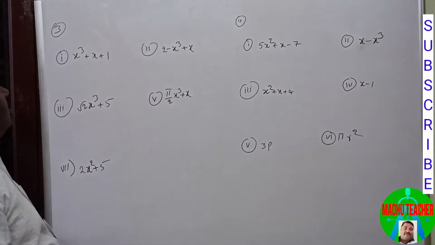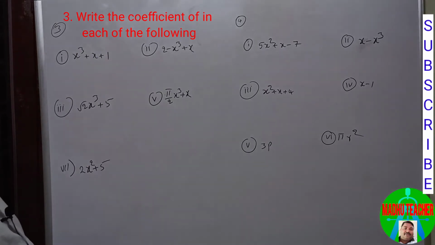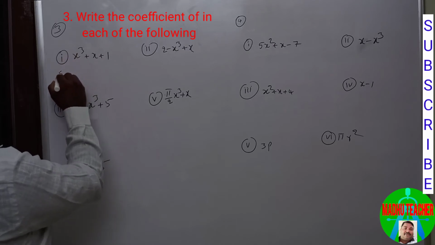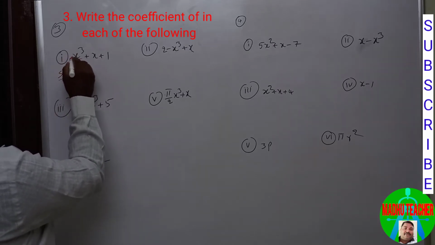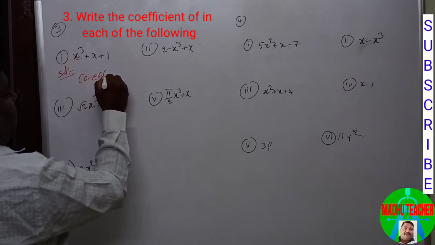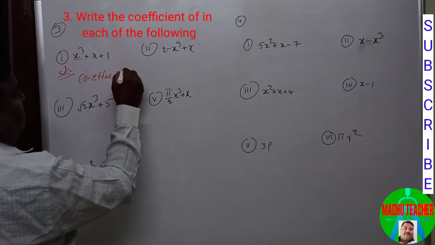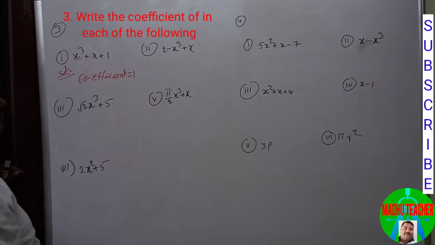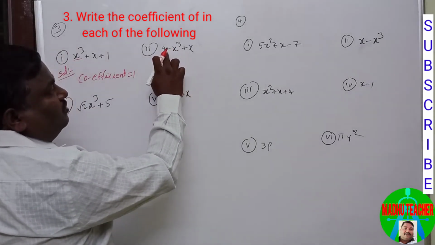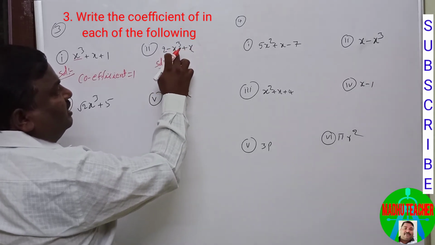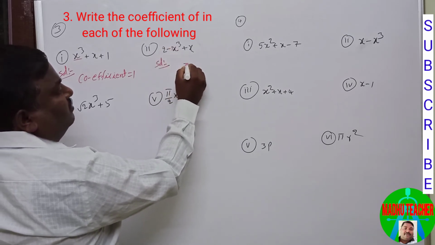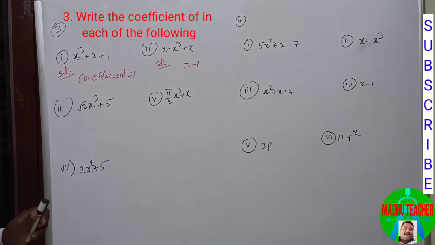Now third bit. The third one is write the coefficient of x cube in each of the following. First one is the coefficient of x cube. This is the x cube. There is no coefficient, which means it is 1. Coefficient equal to 1. Next, the second one, 2 minus x cube plus x. The x cube coefficient is, there is no number, so that is minus 1. Coefficient equal to minus 1.